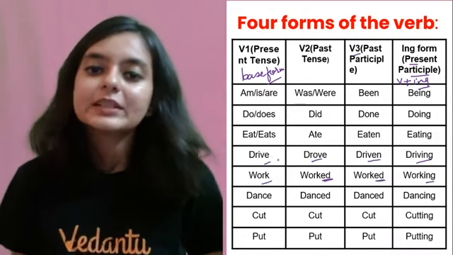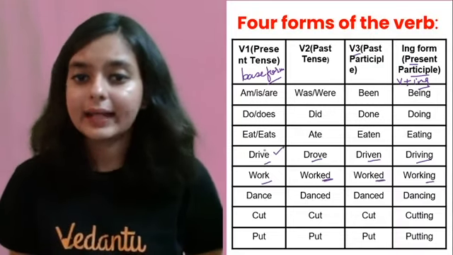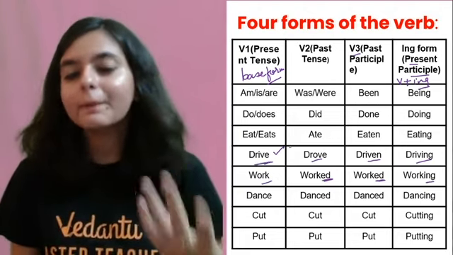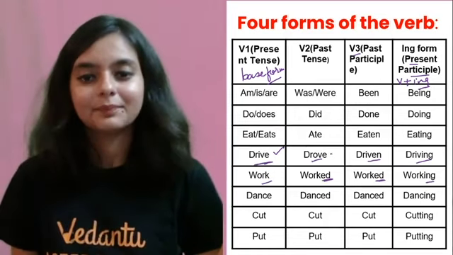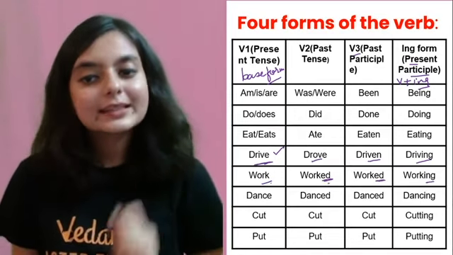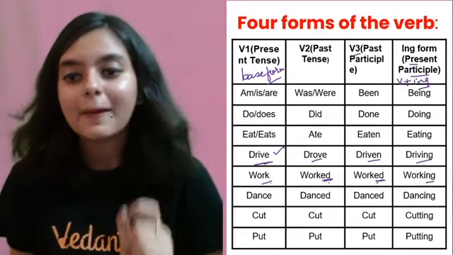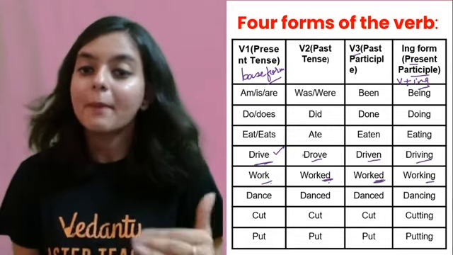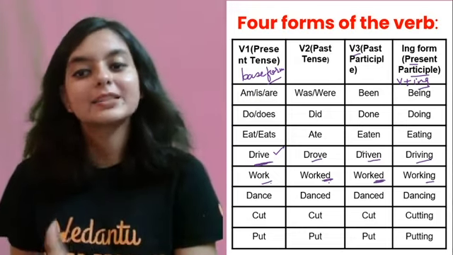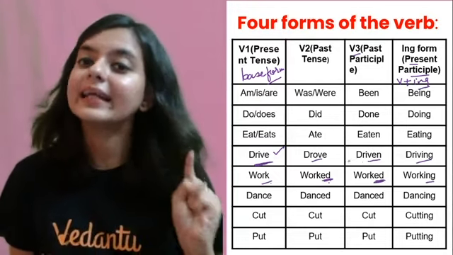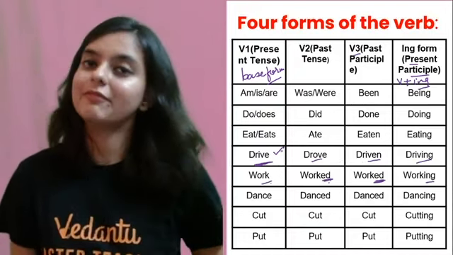Now see what is the difference between this word and this word. इन दोनों में difference क्या है? देखो जो पहला word है, that is drive. How did you make its past form? क्या आपने ed add किया? You did not add ed. But in the next one, how did you make its past form? You added ed to make the past form, right? Again for the past participle also you added ed. But drive जो word है, उसका आपने past और past participle कैसे बनाया? Without adding ed.